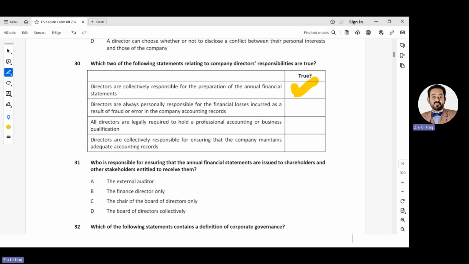All directors are legally required to hold a professional accounting or business qualification. No, this is not required. Directors are collectively responsible for ensuring that the company maintains adequate accounting records. Yes, to maintain records and to prepare financial statements is their responsibility. So 1 and 4 are accurate and the others are not accurate.